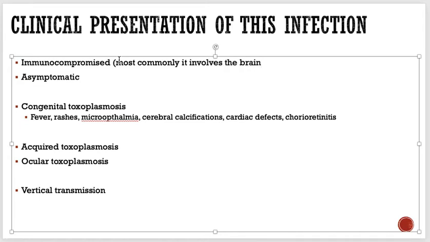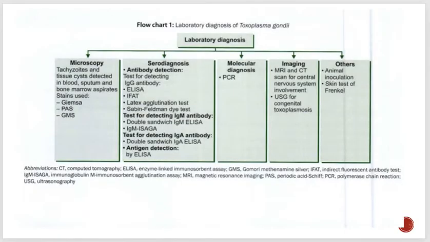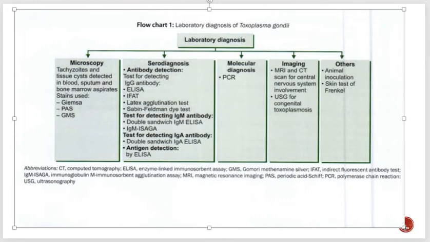That's a very important thing. And in AIDS patients, whenever we do a CT scan and find a ring enhancing lesion on CT scan, it's a very good sign that the person has toxoplasmosis infection.